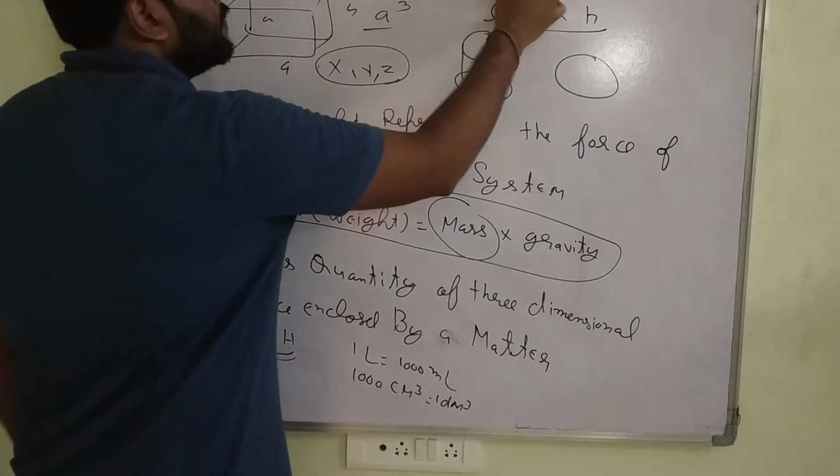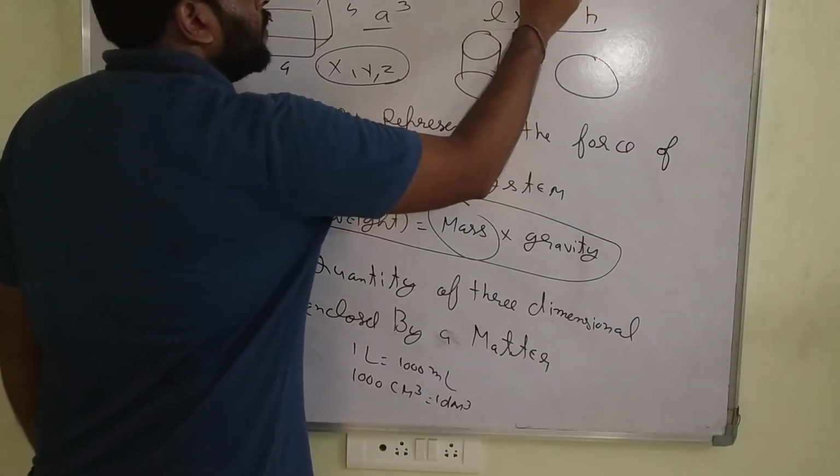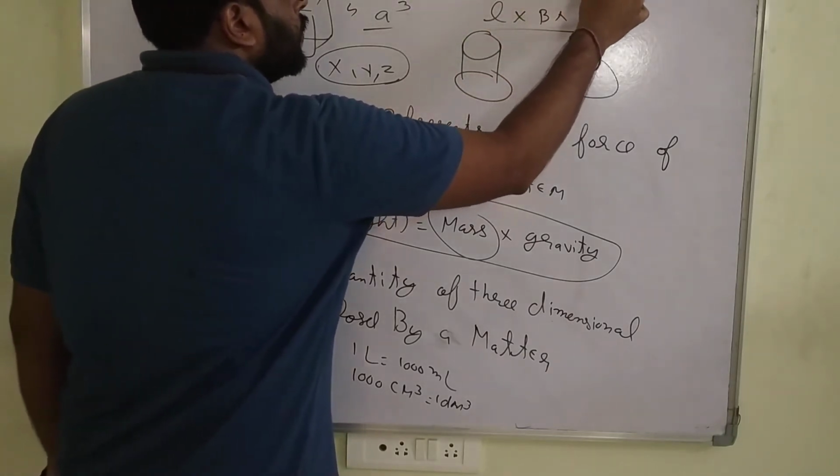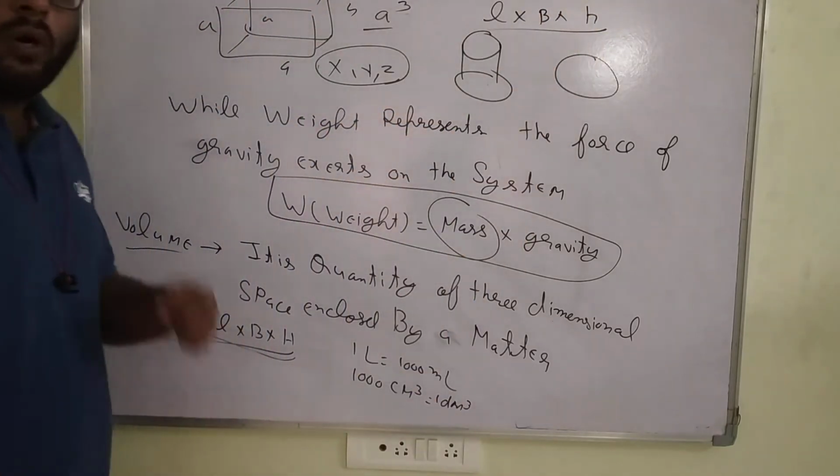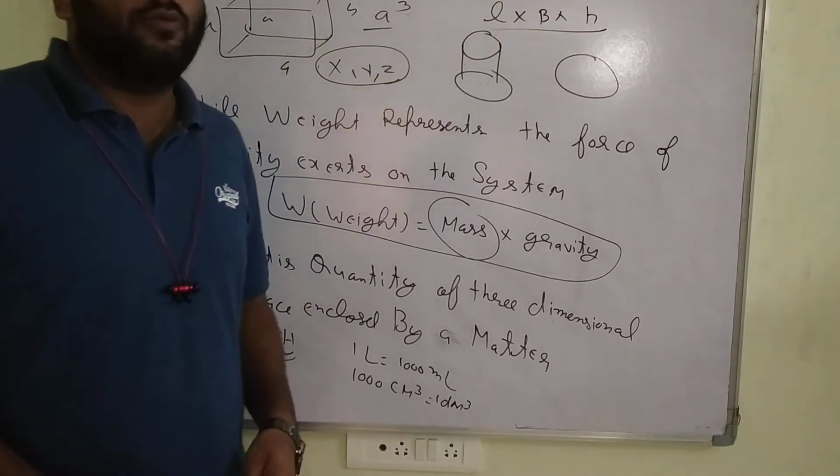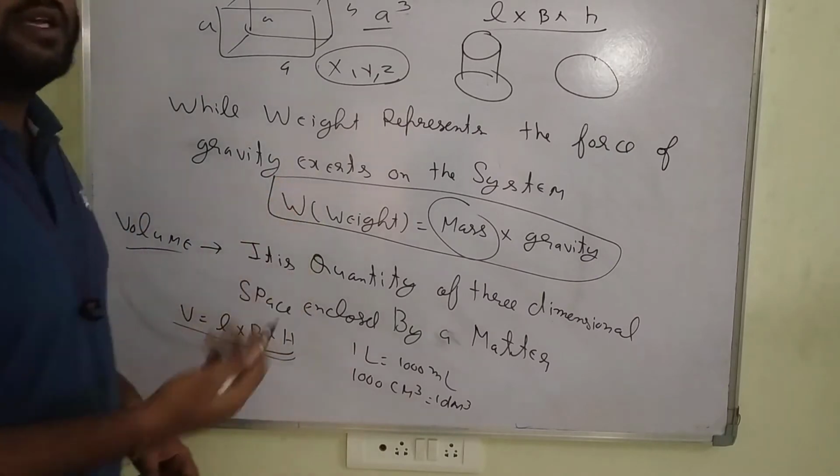What is the volume of a sphere? 4/3 πr³, as you know. It has r into r into r, 4/3 πr³. A cylinder has a different volume. Everything has a different volume.